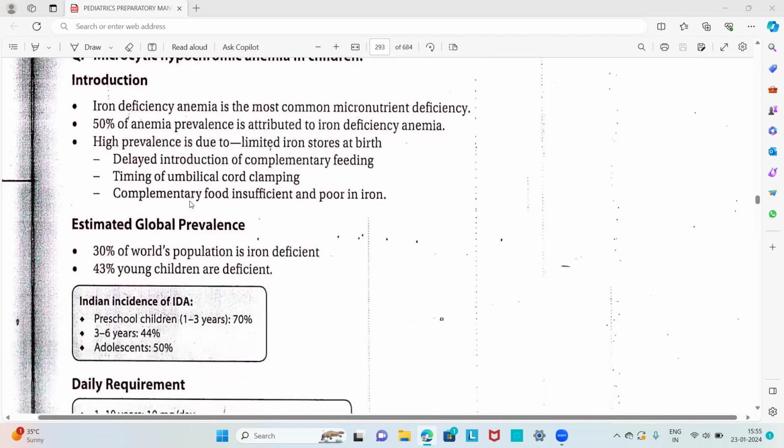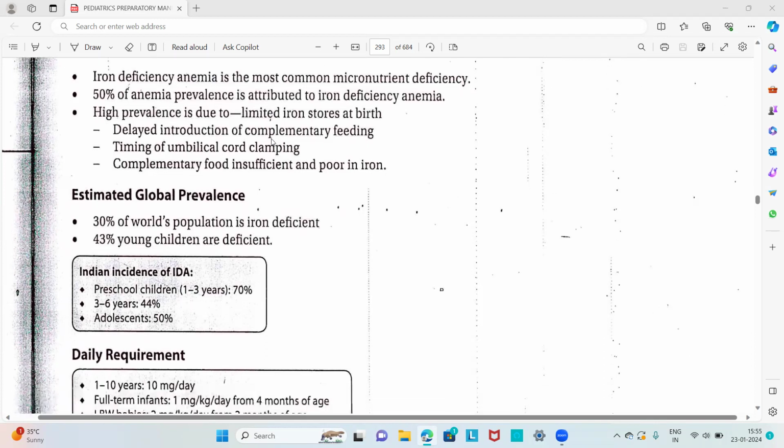As an introduction, if any essay question, short essay, or short note is asked regarding iron deficiency, we have to give an introduction. That is, iron deficiency anemia is the most common micronutrient deficiency. About 50% of anemia prevalence is attributed to iron deficiency anemia. That is, about half of the anemia prevalence is due to iron deficiency.